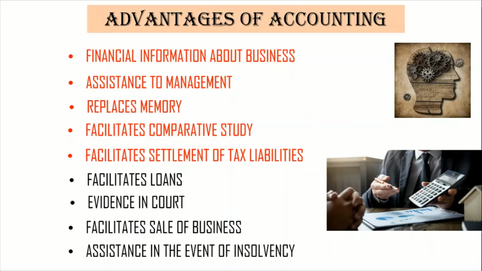Okay, and also accounting helps to facilitate loans. This means when a firm or a company seeks a loan from the government or from the bank. Now what exactly do banks need? The banks or financial institutions grant loans on the basis of the growth potential which is supported by the performance.